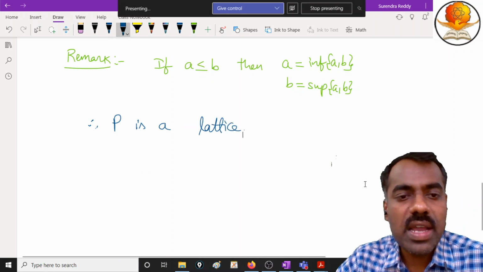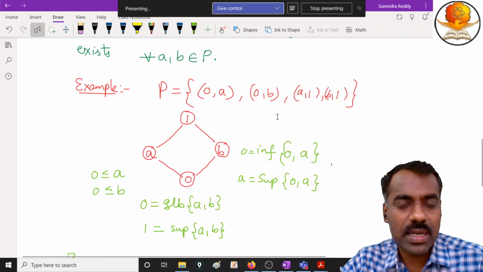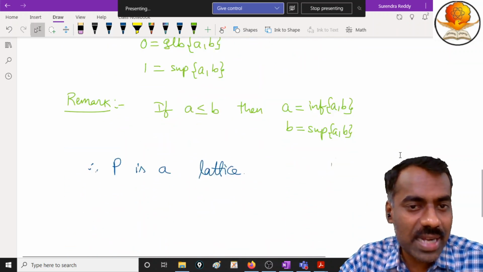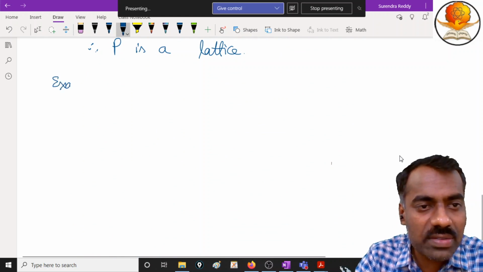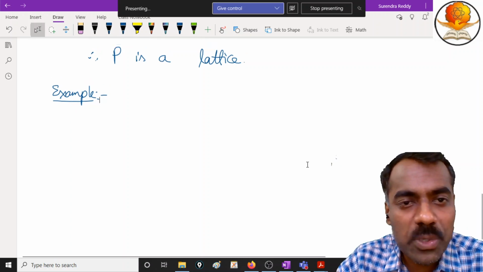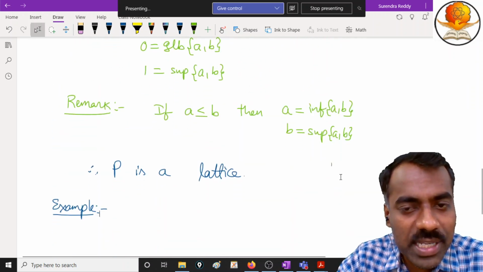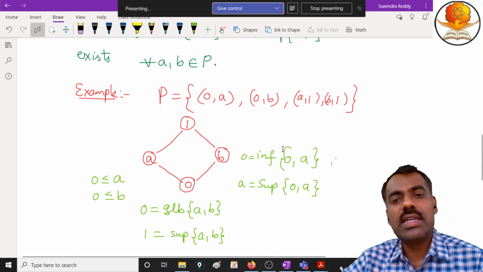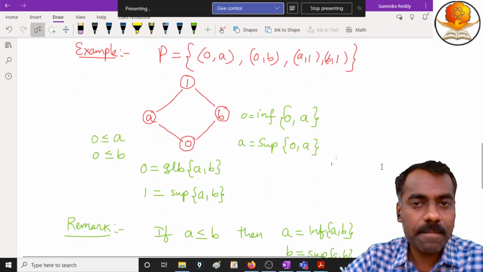Okay. Now if you start removing some elements from here, then it is not a lattice. Can you give some example, example 2, which is not a lattice from the same set? That means, can you give some subposet of this P which is not a lattice? What is meant by subposet? We should take some fewer elements satisfying that same relation, right?